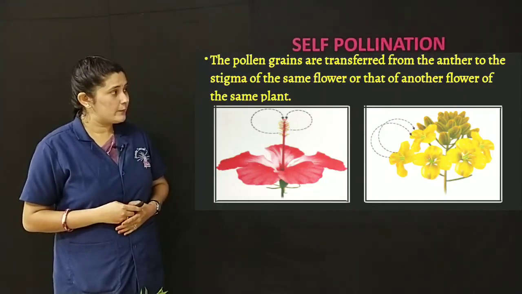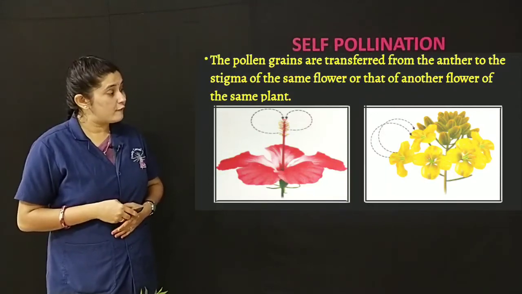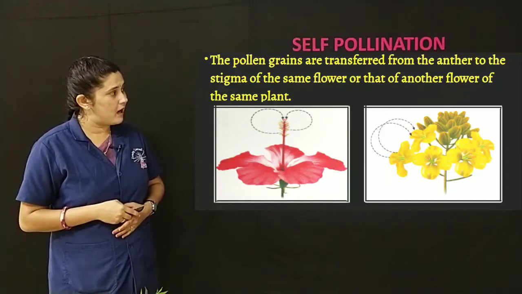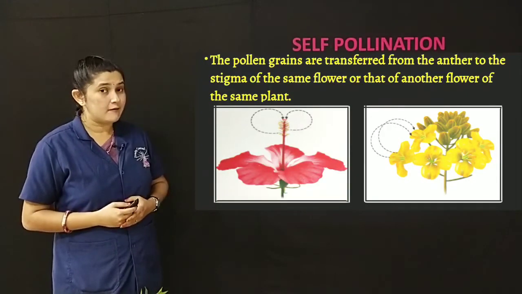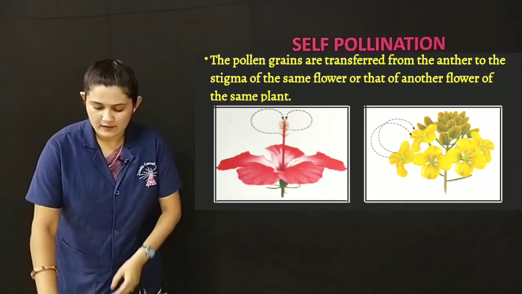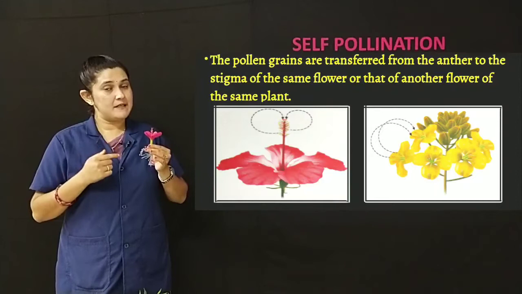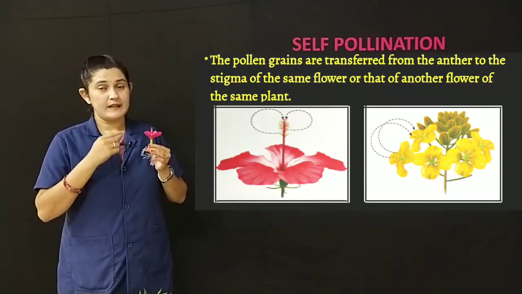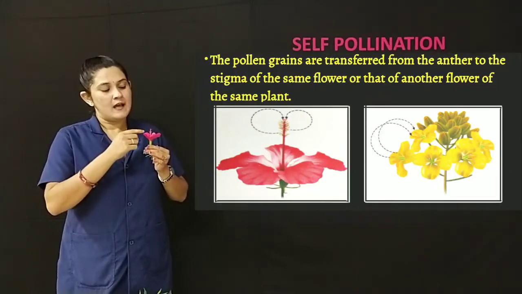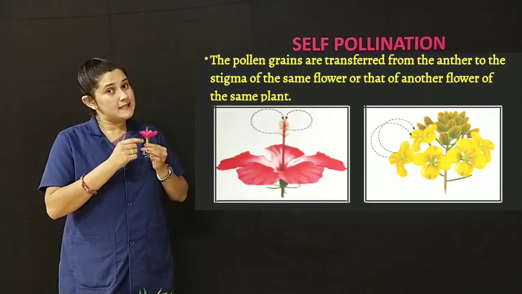Case 2, the pollination takes place from the anther to the stigma of the another flower of the same plant. Here I have a hibiscus flower. In case 1, the pollination takes place from the anther to the stigma of the same flower.